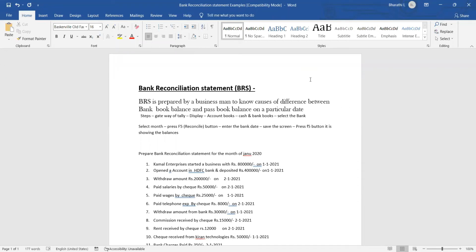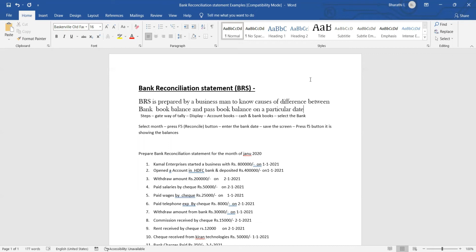Actually, what is the procedure going on? Daily, whatever transactions we do with the bank, we record all that in Tally. Today, how many checks did I deposit into the bank? How much cash did I withdraw? How many payment checks did I give? Daily we change the date and update. For example, today I deposited 10 checks into the bank.